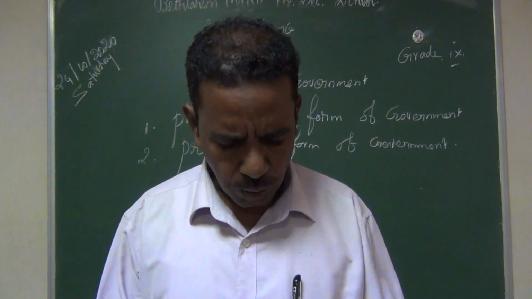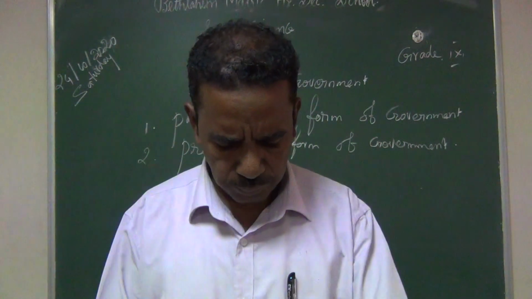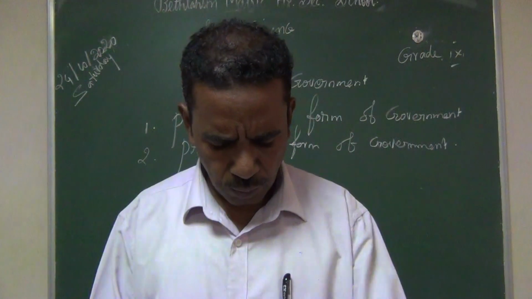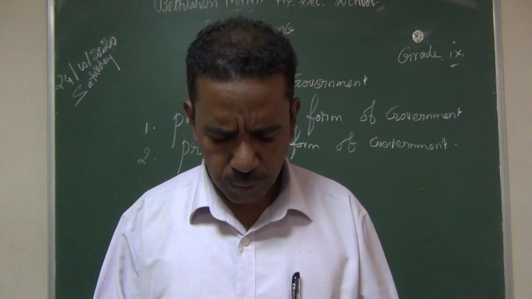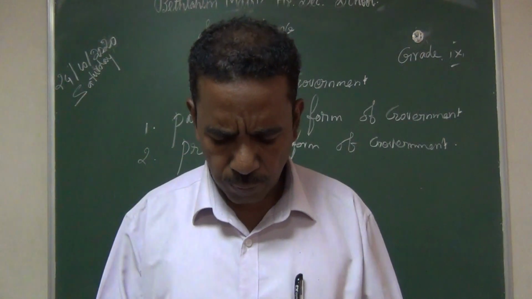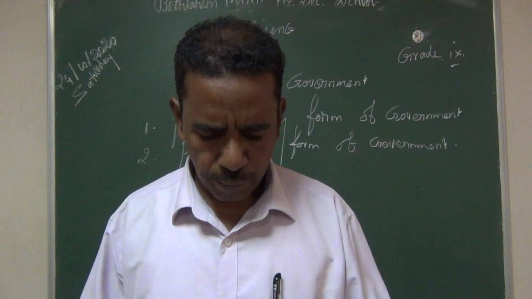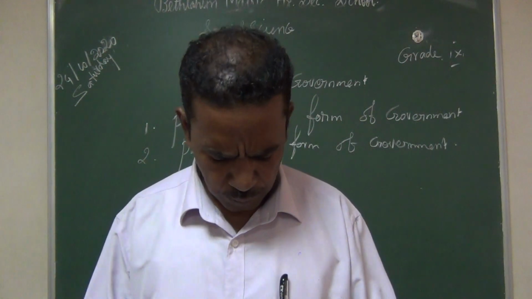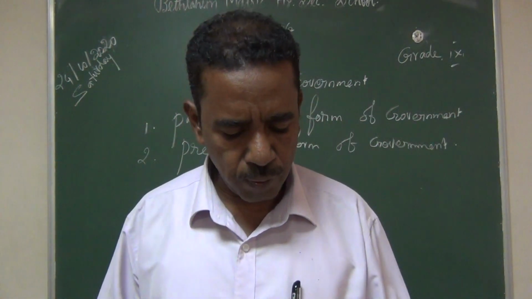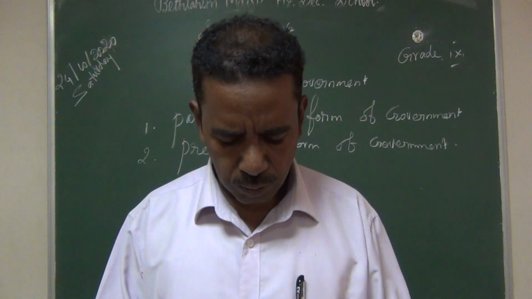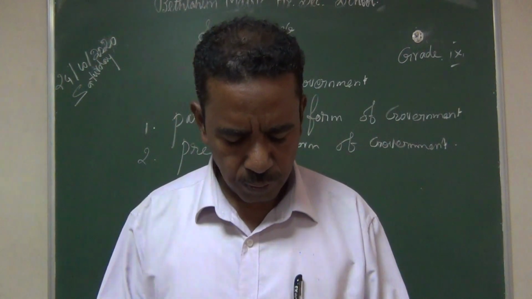So almost all the answers I have given. I think the first one, distinguishing unitary and federal form of government, is marked. That is page number 268, difference between the unitary form and the federal form of government.